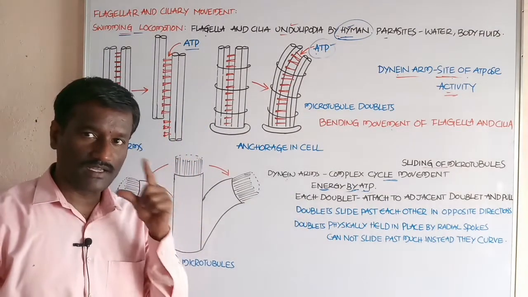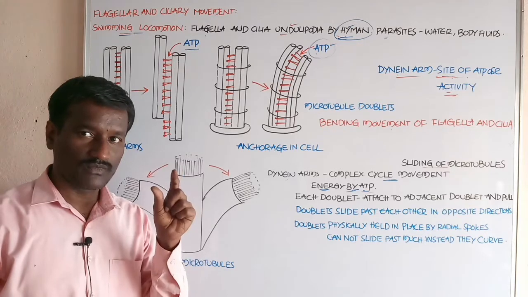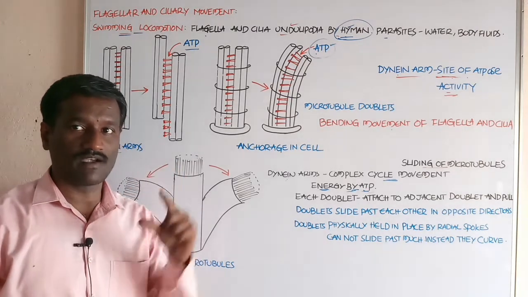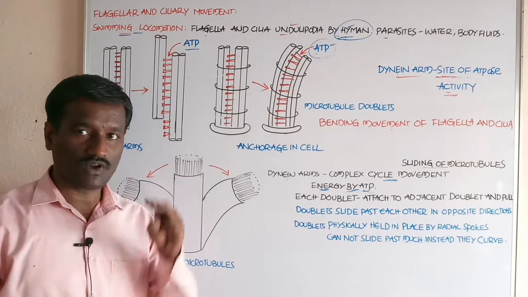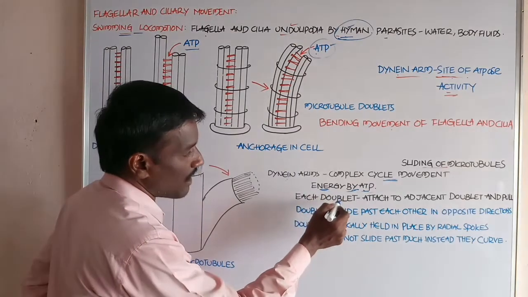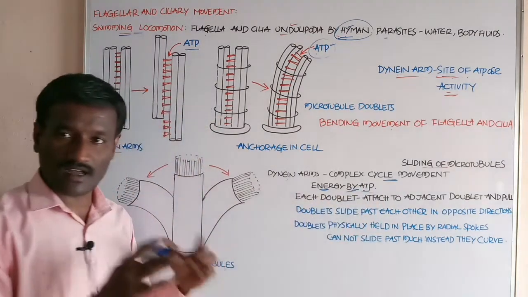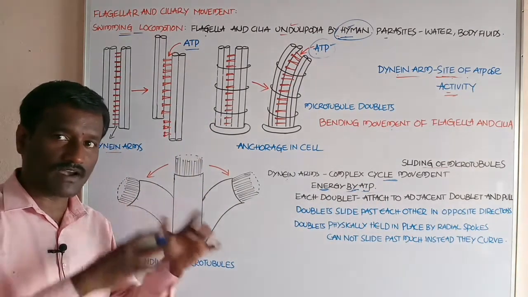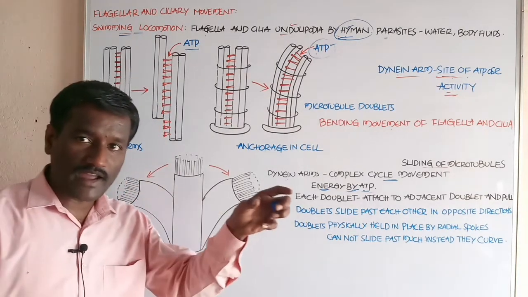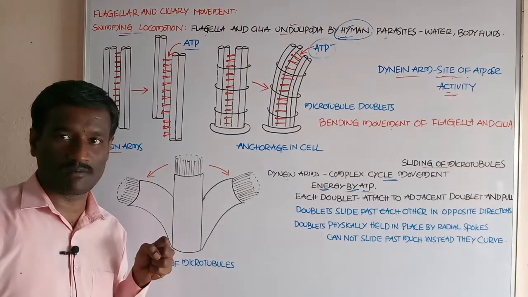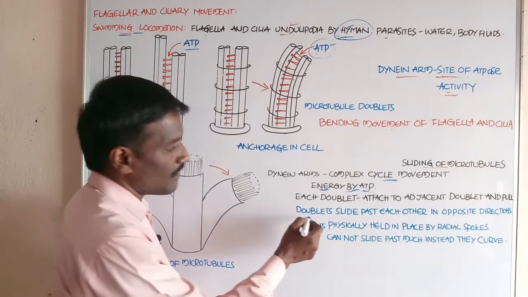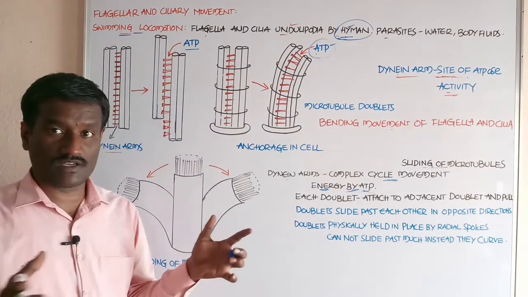If you observe the 9+2 arrangement in the cross section of the axoneme, each doublet attaches to the adjacent doublet, and dyneins pull the adjacent doublet, and the doublets slide past each other.